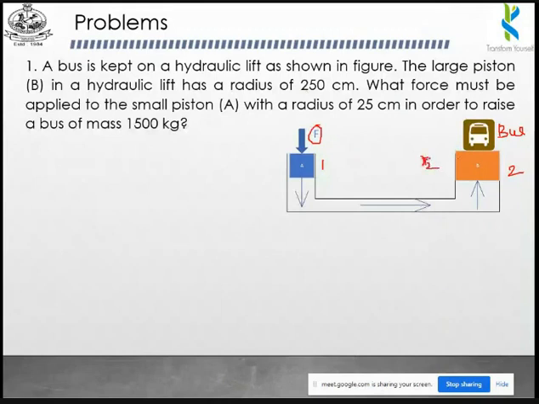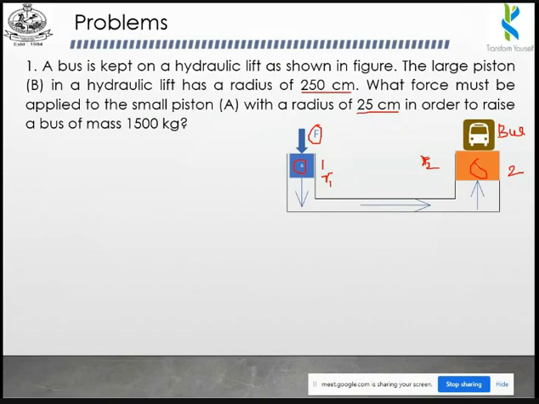So the value of R2 is 250 centimeter. Okay. So what force must be applied to the small piston A? So this one is small piston A. So what force must be applied to the small piston A with a radius of 25 centimeter? So the value of R1 is 25 centimeter.